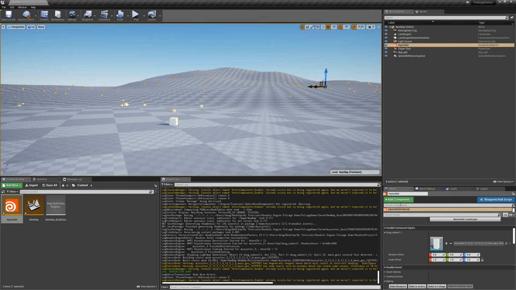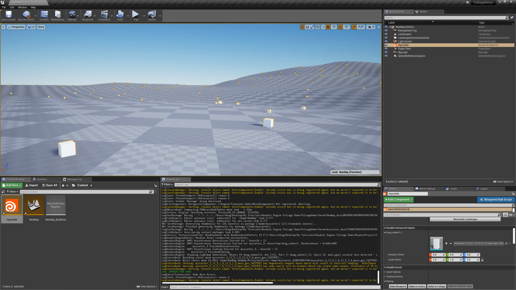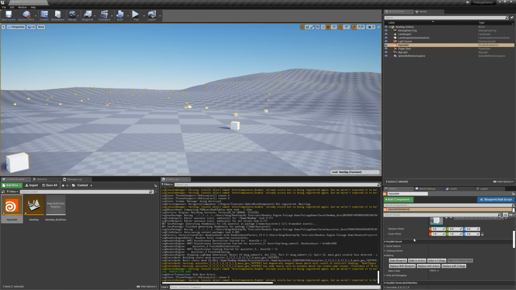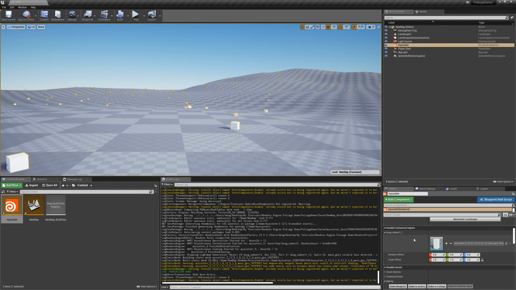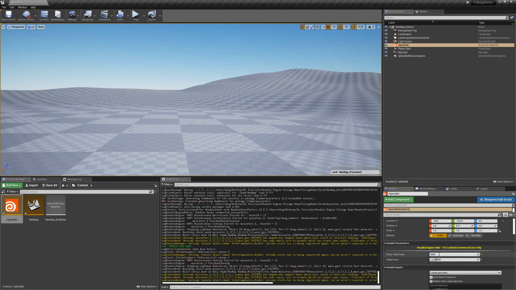And I'm going to go ahead and change this back to the default box thing that I had created. So we'll just fly around and look at some of them and observe that they're all rotated slightly differently. There are different sizes. And I'm also going to increase this to 6,000 to double the density here. So I'll just take a moment while it's computing that.